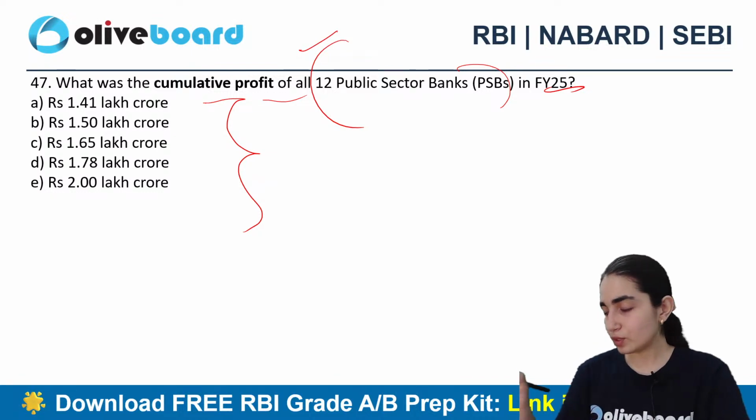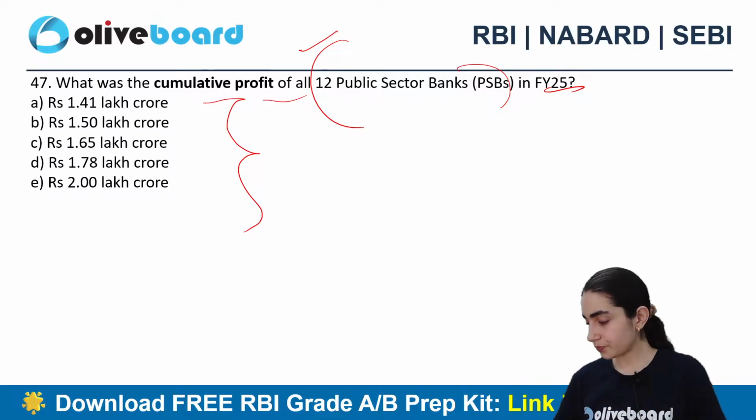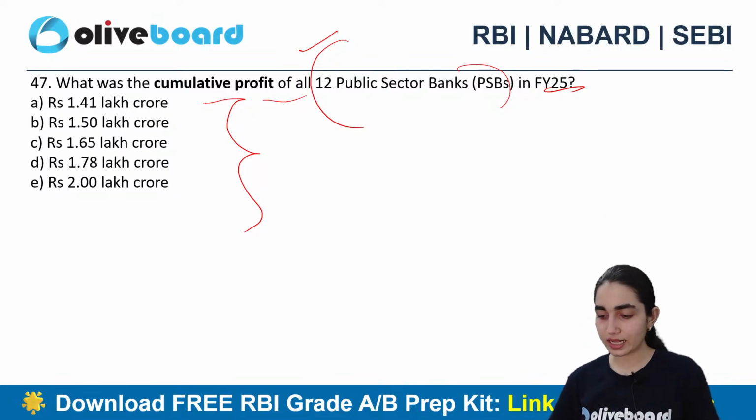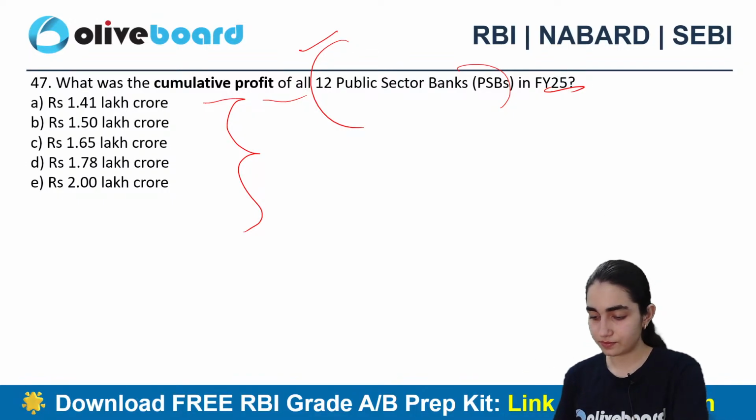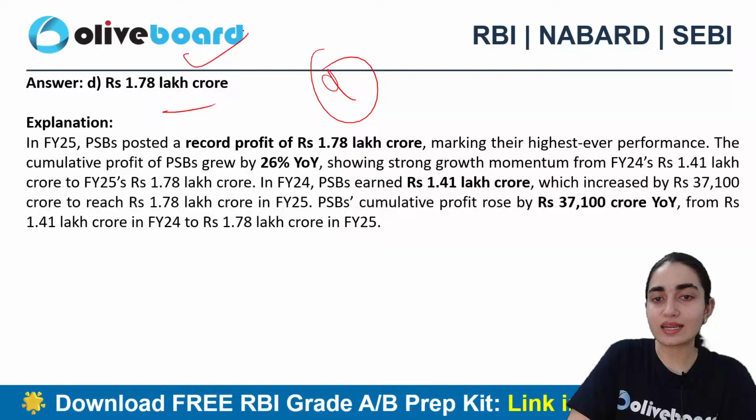I'm very sure you people know the answer already. Which one is the correct answer here? Good. So D is the correct answer. That is 1.78 lakh crore, right?